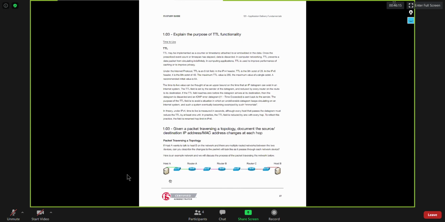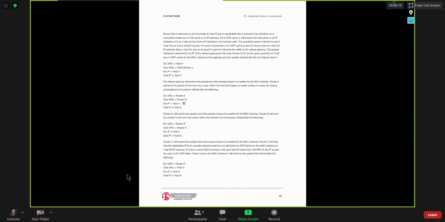So whenever an IP packet crosses its broadcast domain, the source MAC and destination MAC will always get modified. You can see the source MAC and destination MAC are always getting modified. But the source IP and destination IP addresses will always remain the same unless NAT is in place. When I say NAT, it's network address translation.